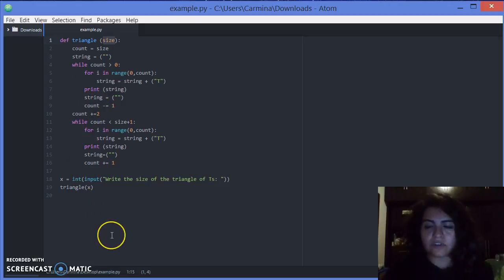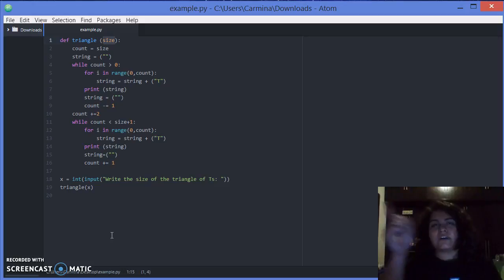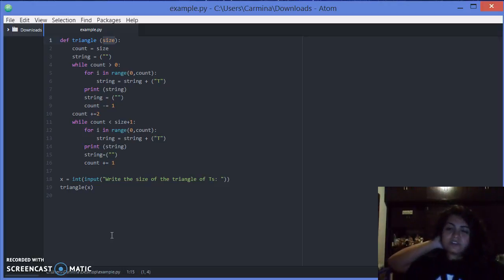So, for example, if a user wrote 5, there will be 5 T's, then 4 T's, 3, 2, 1, and then 2, 3, until 5. It will be a triangle. And we cannot use multiplication of strings, so we have to figure out another way. And they should be on the same line.